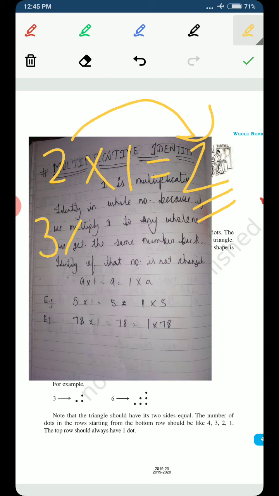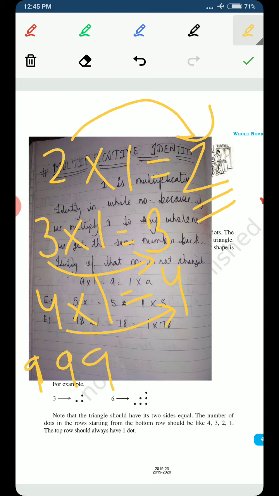3 multiplied with 1 is equal to 3. It means 3 multiplied with 1 has not changed its identity. The identity of 3 is still the same. 4 multiplied with 1 is equal to 4, meaning the identity of 4 is not changed. And suppose you have the number 999. 999 multiplied with 1 becomes 999.